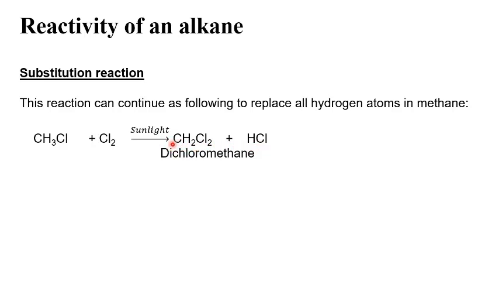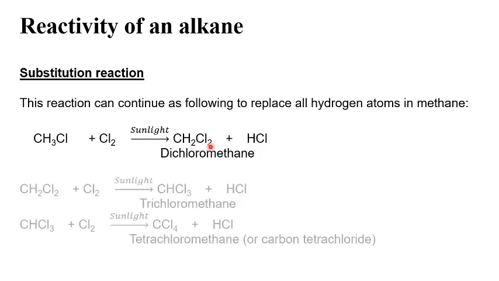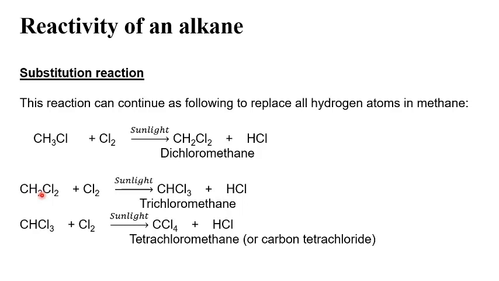The substitution reaction can continue by replacing the third hydrogen, and at the end the last hydrogen is replaced and tetrachloromethane is obtained.